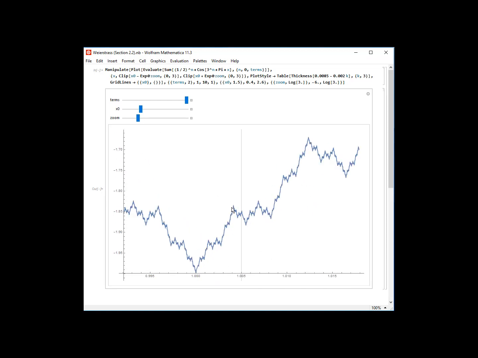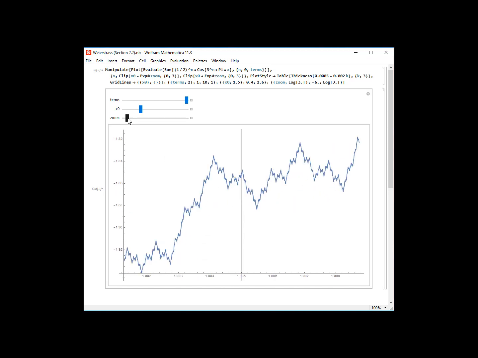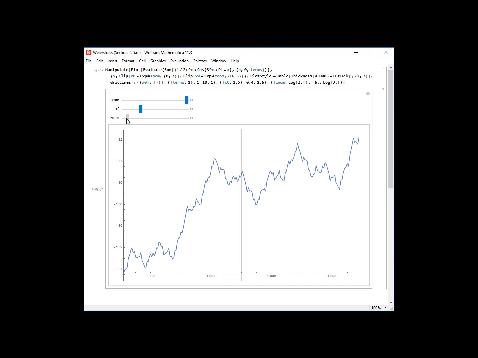You may have heard of those. And so you can just keep zooming and zooming all you want, and you're never going to get an actual curve that's smooth and looks like a line. And so always these points are somehow all connected. It's pretty incredible. So it's continuous. You never pick your pencil up, but at every single point, there's no derivative. So this is the Weierstrass function, or at least a computer mock-up of one.